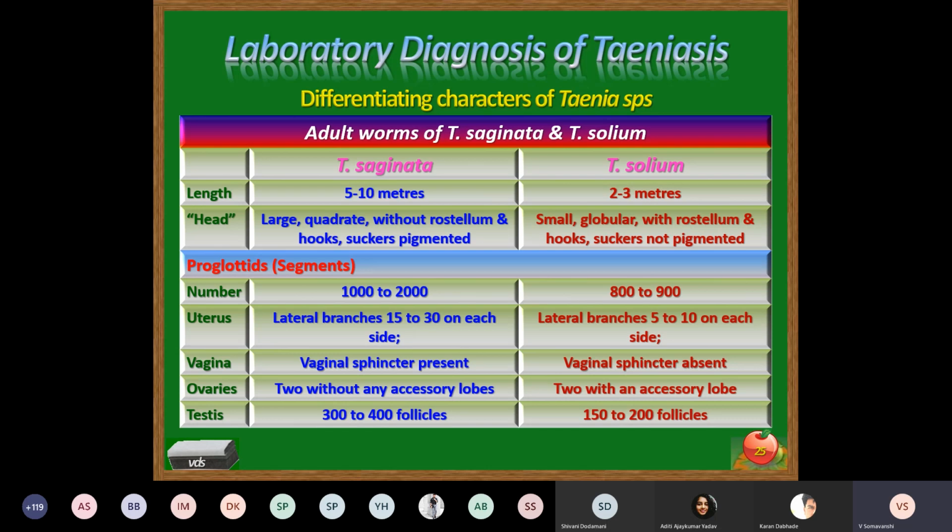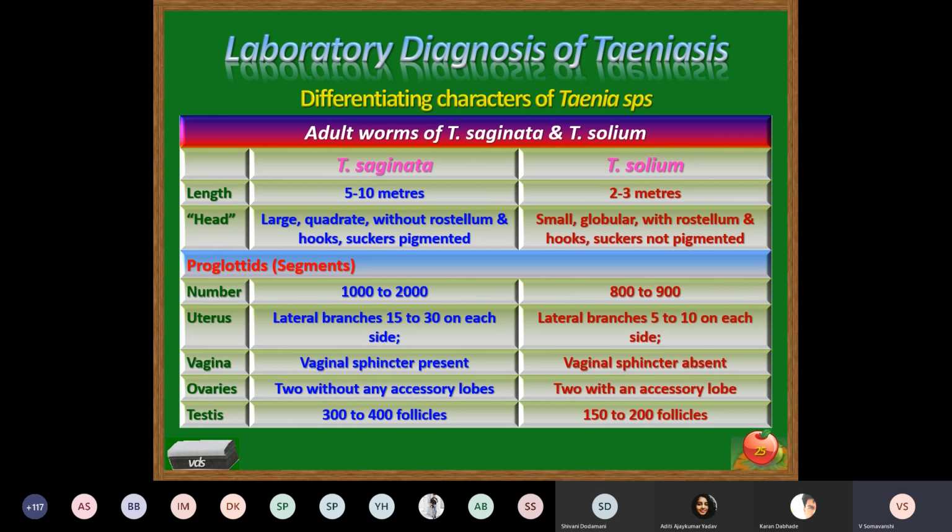Uterus, it is lateral, shows lateral branches 15 to 30 on each side. In case of Taenia solium, lateral branches are 5 to 10 on each side. Vagina, a vaginal sphincter is present in case of Taenia saginata. Vaginal sphincter is absent in case of Taenia solium. The number of ovaries, 2 ovaries are present in Taenia saginata without any accessory lobe.